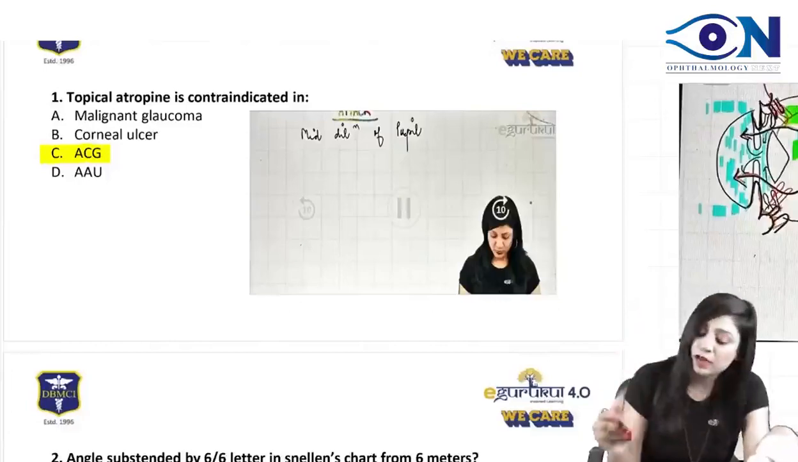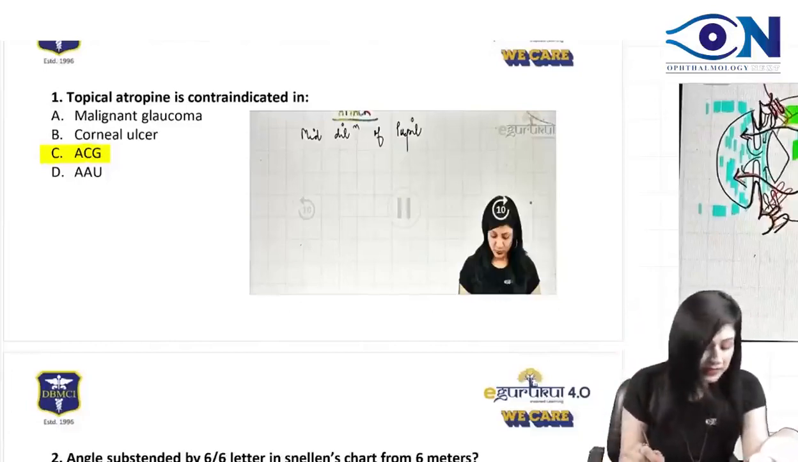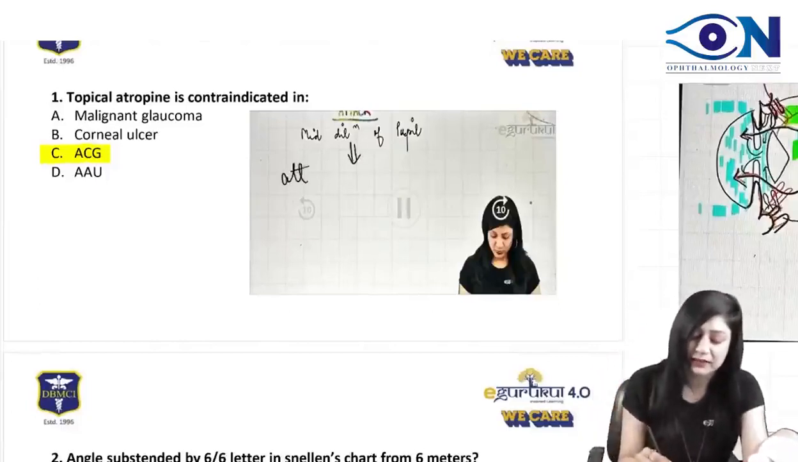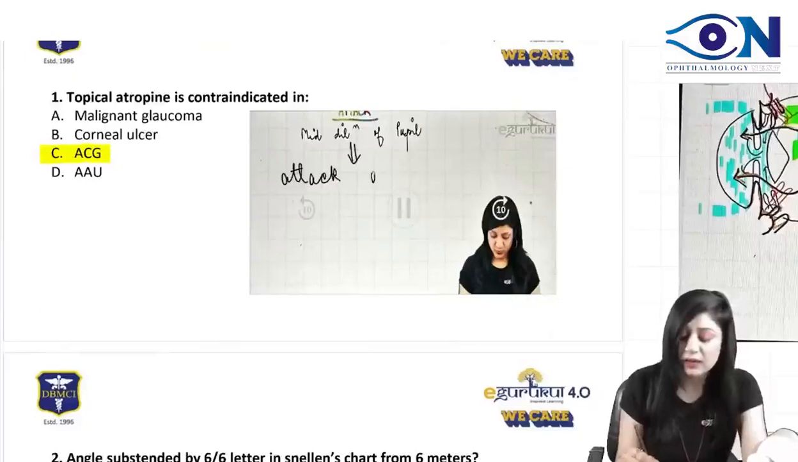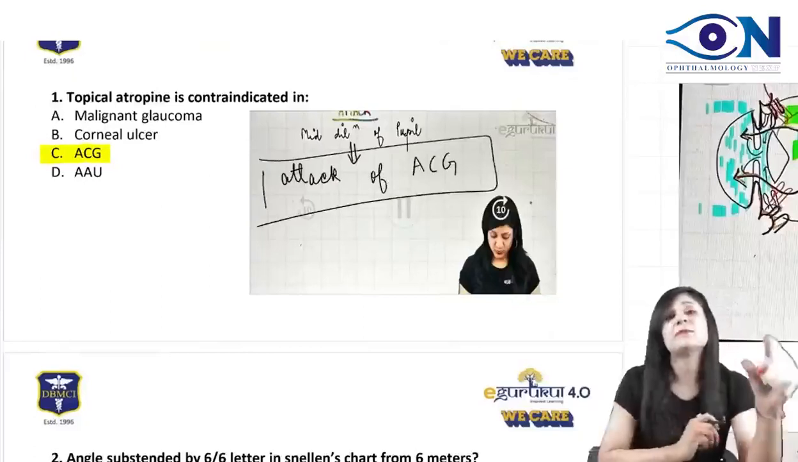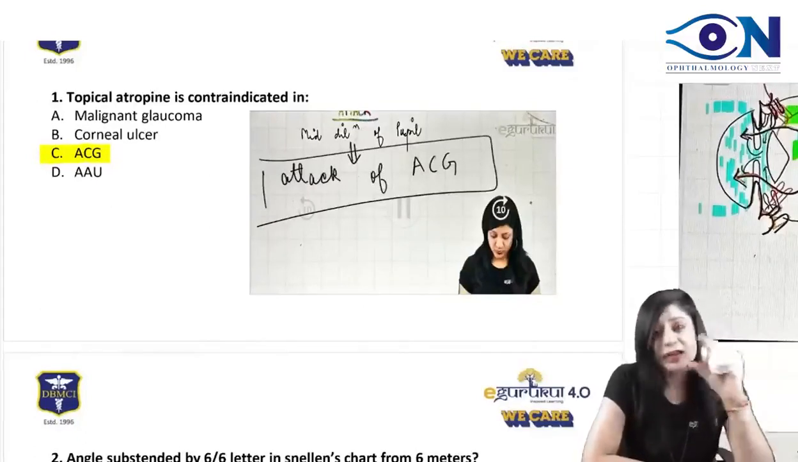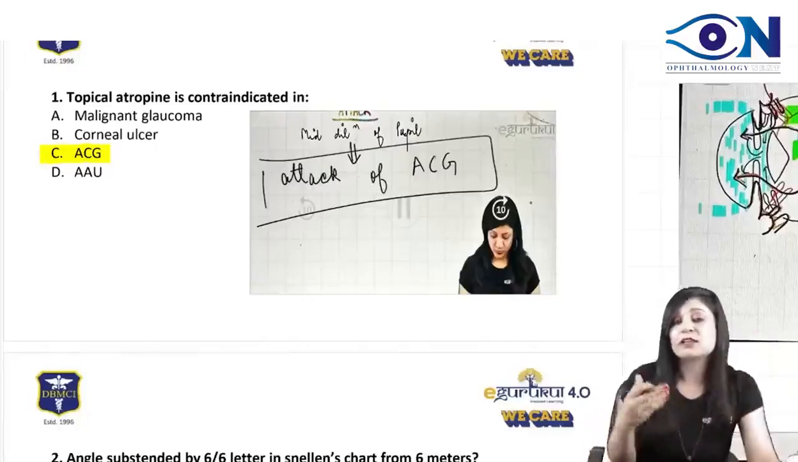Why? Because you know that in acute congestive glaucoma, it is the mid dilatation of the pupil which brings the attack. We all know that it is the mid dilatation of the pupil, and obviously in the predisposed individuals, it will bring the attack of acute congestive glaucoma. Now, what are the predisposed individuals? That is another important thing. So we know the risk factors.